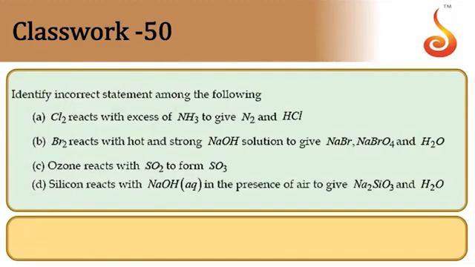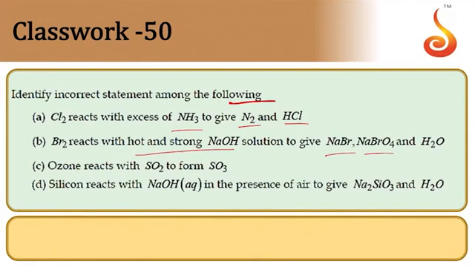The next one. Identify the incorrect statements among the following. Chlorine reacts with excess of ammonia forming N2 and HCl. This is correct only. Br2 with hot and strong NaOH forms NaBr, NaBrO4.